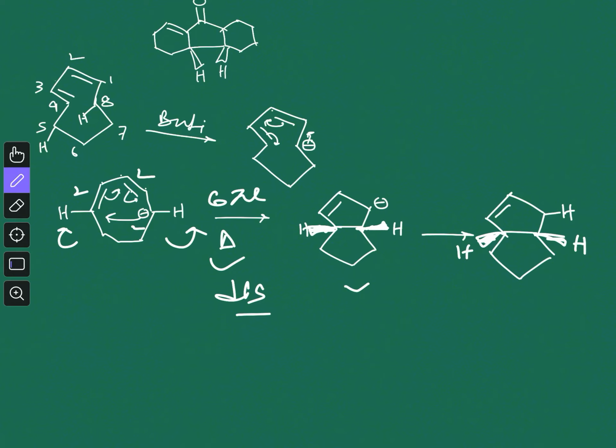So that's all. In this kind of problem, you have to find out the electron system and what the condition is, whether it is photochemical or thermal, and then you have to decide whether it will be disrotatory or conrotatory. So that's all. I hope that this video will help you.